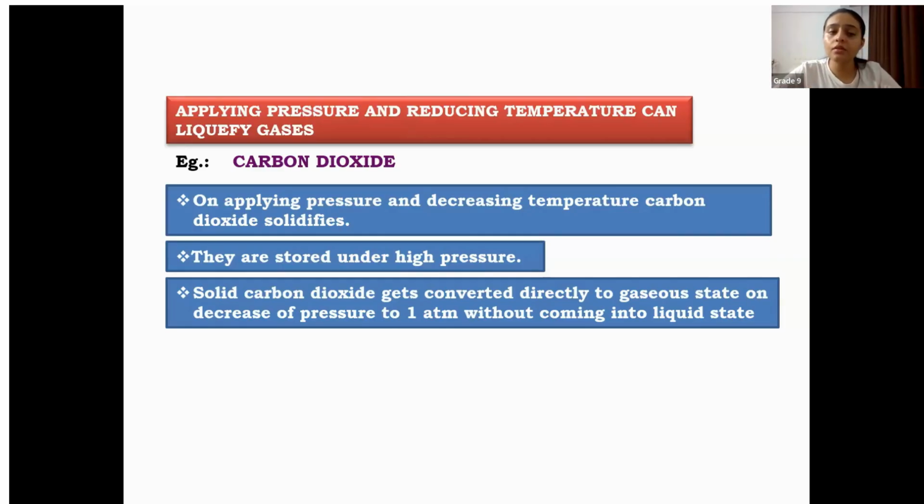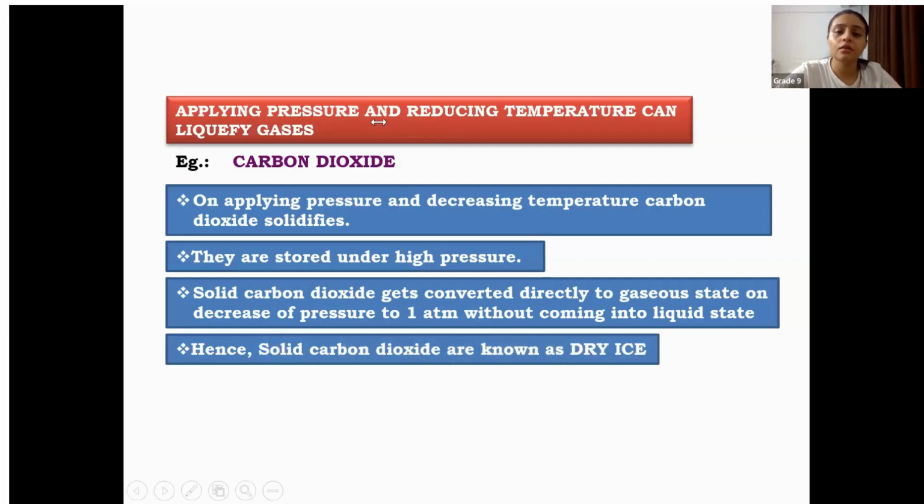One question is there. Yes. So sometimes students have some doubts regarding what 1 atmospheric pressure is doing here. What is the purpose? It is present here just to relate it. We are lowering down the pressure up to 1 atmospheric pressure, just for that we are using 1 atmospheric pressure. Hence, solid carbon dioxide is known as dry ice.